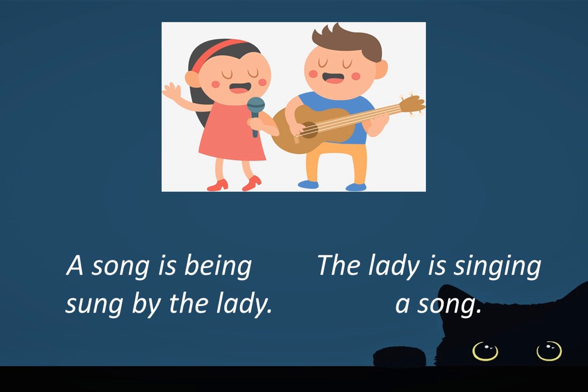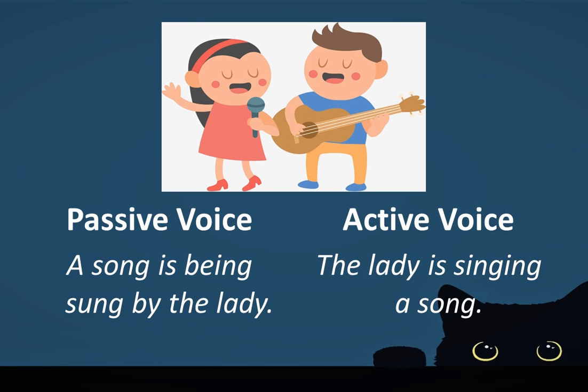Third, a song is being sung by the lady. In this sentence, the word song is the subject. And we all know that the word song cannot be the doer of the action. It is the receiver of the verb sung. Therefore, this sentence is in passive voice. Lastly, the lady is singing a song. The subject that we have is the word lady. The lady is the one doing the action, which is singing. Therefore, this sentence is in active voice.